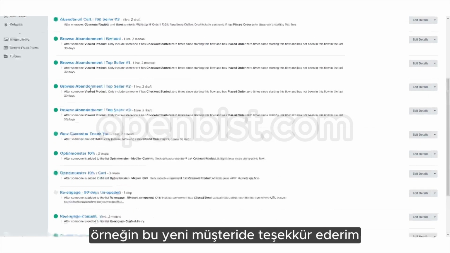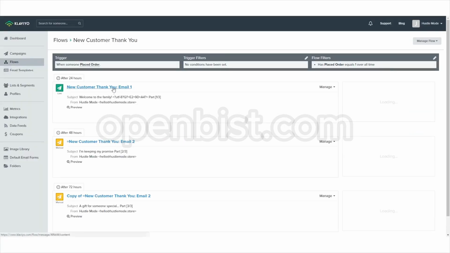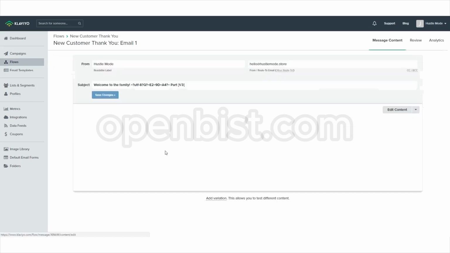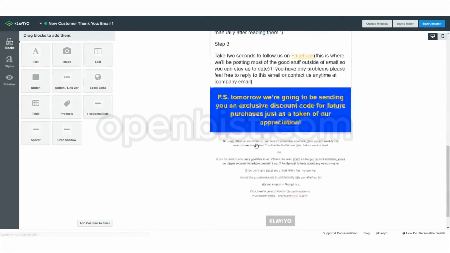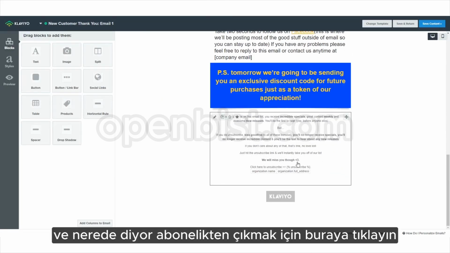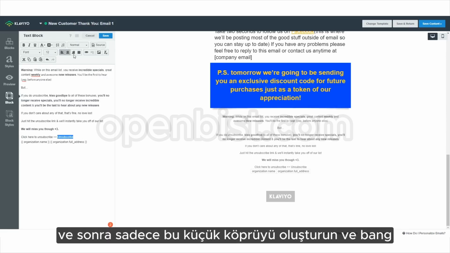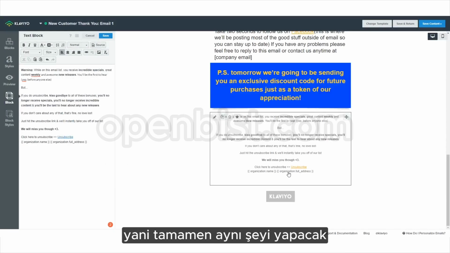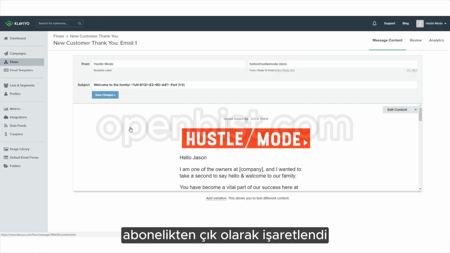So let's say, for example, in this new customer thank you, we could actually take this unsubscribe link right here, and where it says click here to unsubscribe, we might actually change this to unsubscribe, and then just create this little hyperlink, and bang. It's going to do the exact same thing. It's going to unsubscribe them, but we're not actually going to get marked as an unsubscribe. So that's a cool little way around it.